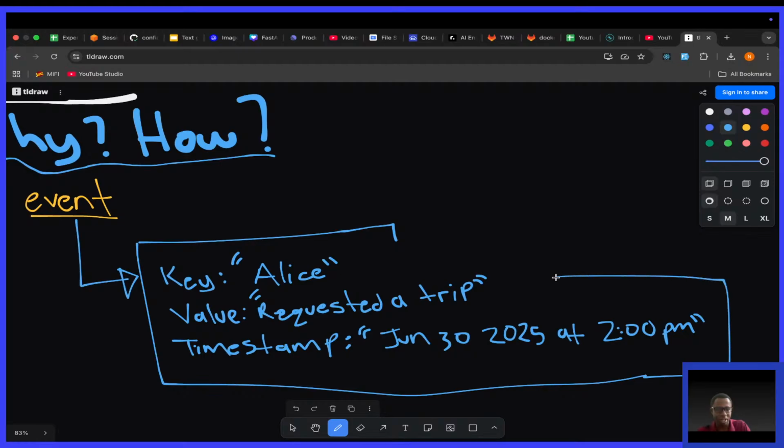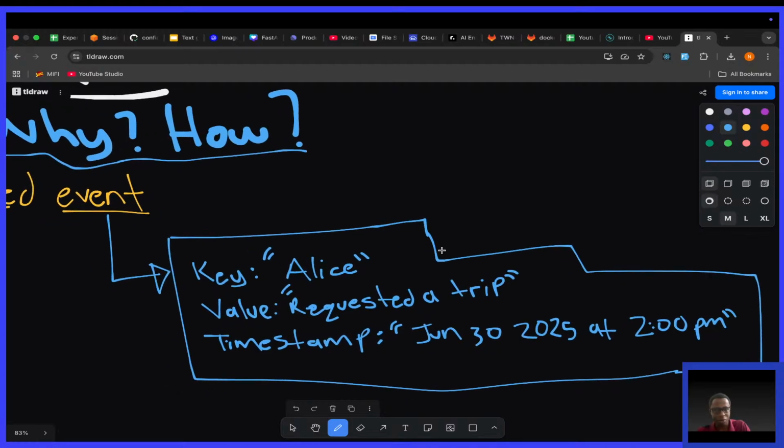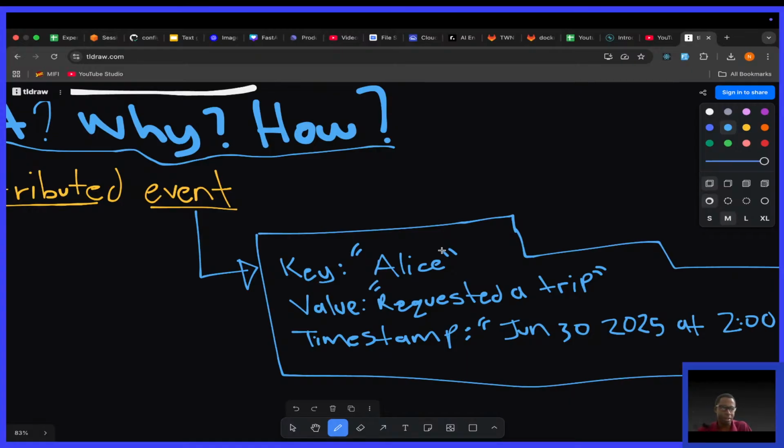So this is what an event is: a piece of data which tracks what happened, when it happened, and who was involved. Make sure you grasp this. For the case of our flight booking engine, an example would be Nehemiah has paid for a flight booking from Italy to Nigeria, and this was booked on the 23rd of December, 2025 at 7:30 a.m., West African time. That is an example of an event.